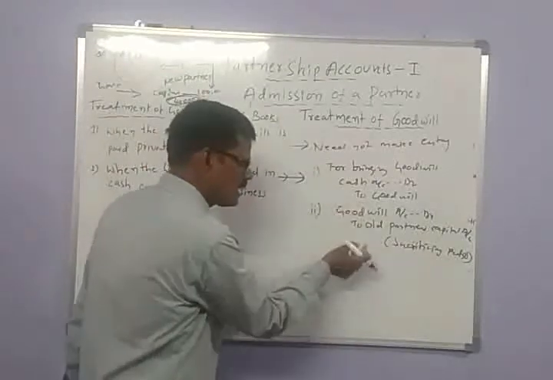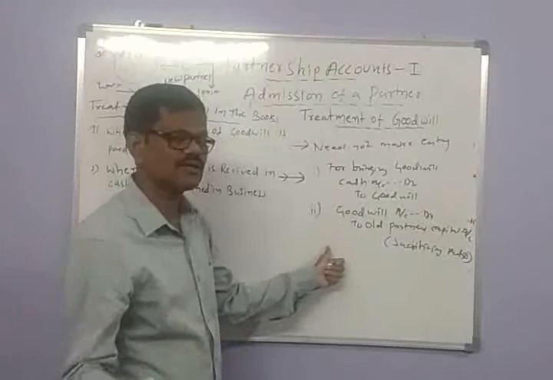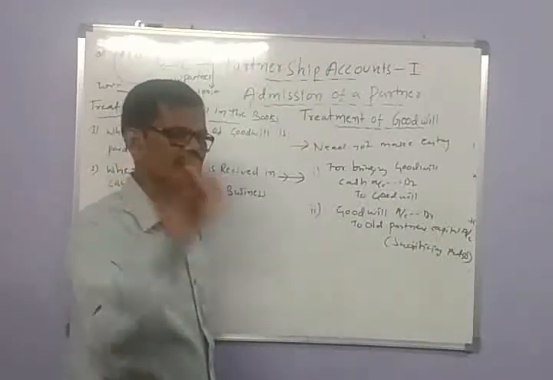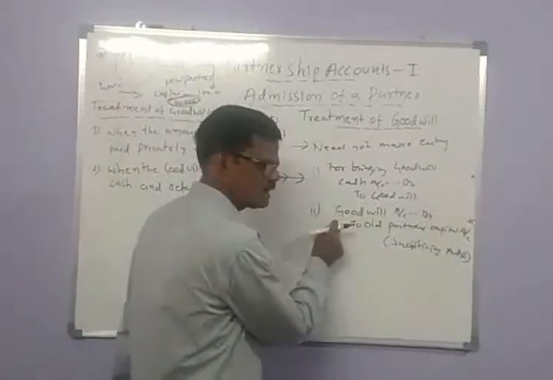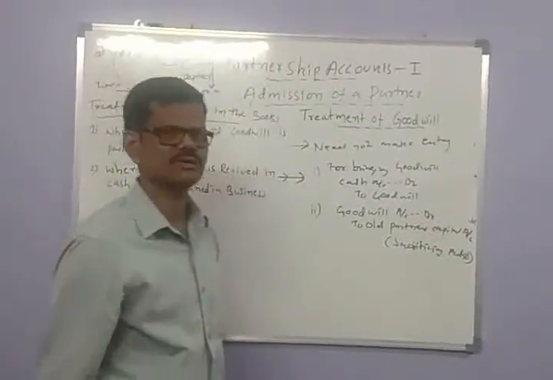Since it continues as additional capital, it is transferred to the old partners capital accounts in their sacrificing ratio. Here the goodwill account is debited and the old partners capital accounts are credited.